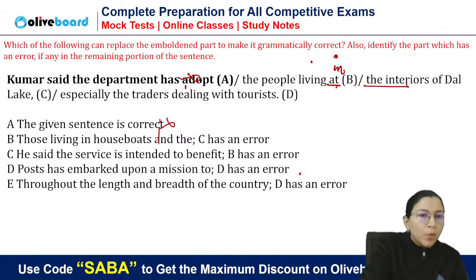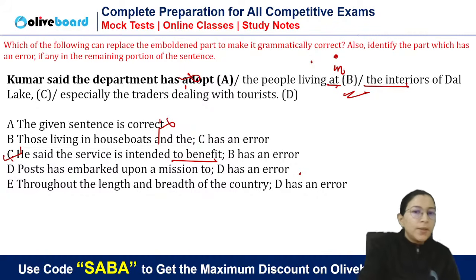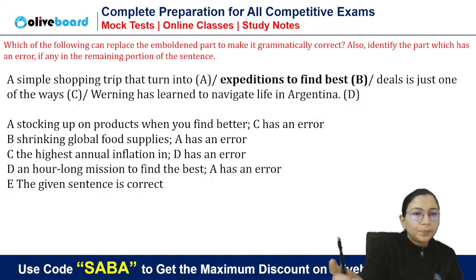So "Kumar said the department has adopted" will not make sense. So simply you can say he said the service is intended to benefit the people living in the interiors of the lake, especially the traders dealing with the tourists. And you can directly eliminate option B, because "the" is given again here. After "to", you cannot use "upon a mission to the people". All these will not make sense. So simply the answer is C.